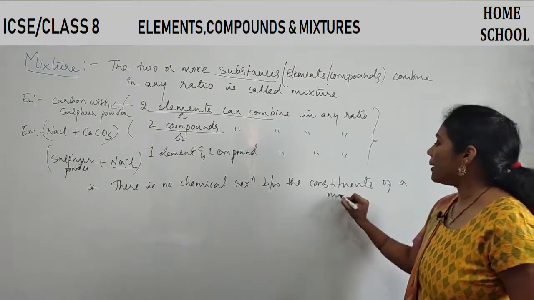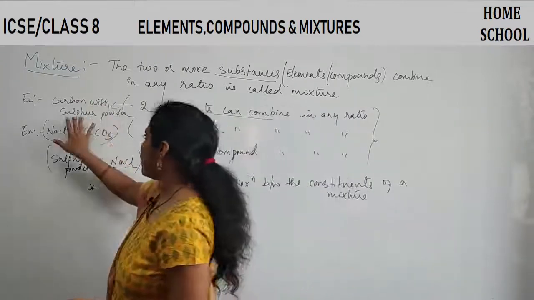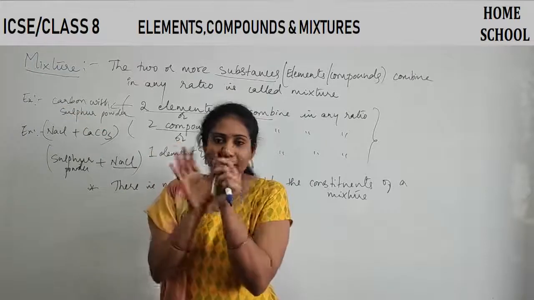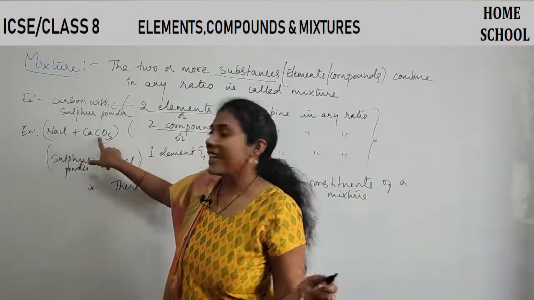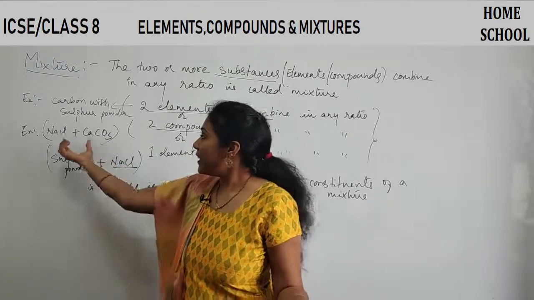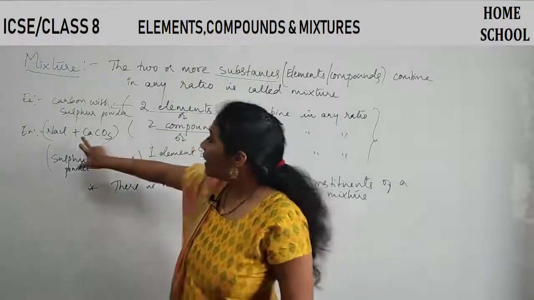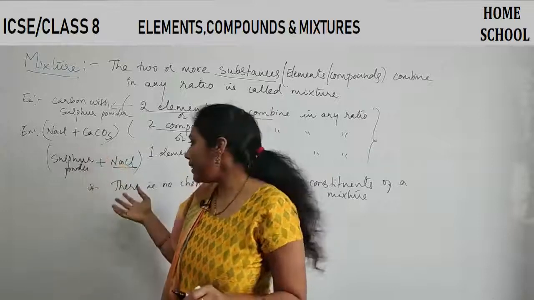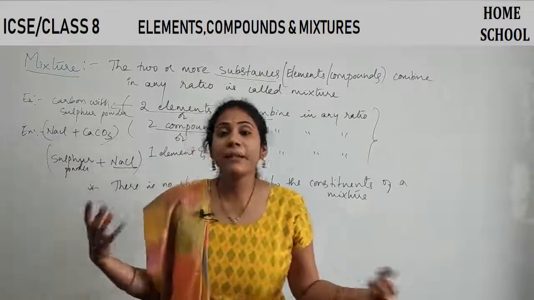Say when I combine carbon with sulfur, carbon does not react with sulfur, they are just present together, that's it. When I combine NaCl powder with calcium carbonate, these are two compounds, there are no attractions between them, they are just present like that. You will never observe a chemical reaction between these two compounds. Similarly, when I combine one element and one compound, you don't observe any chemical reaction.